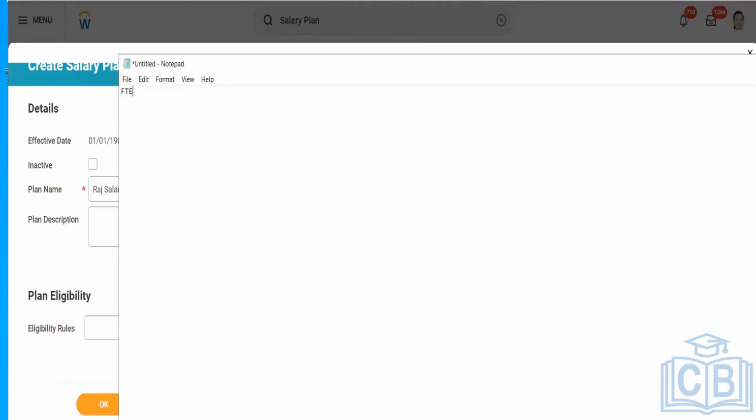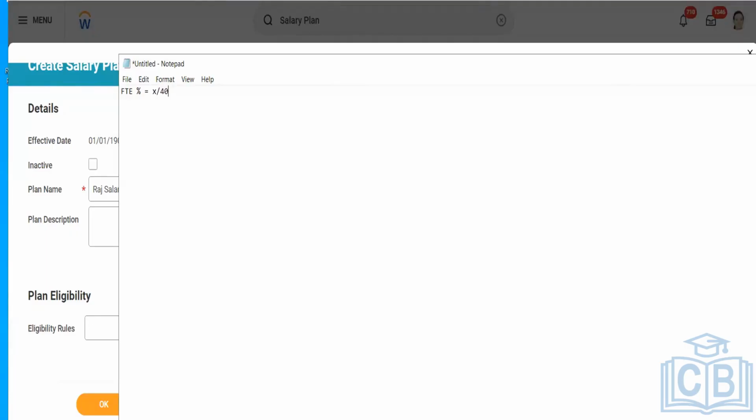Talking about FT percentage, there is a calculation. Let's take an example: the total number of weekly hours that any worker is eligible to work. By default, for different countries, there are different weekly hours.